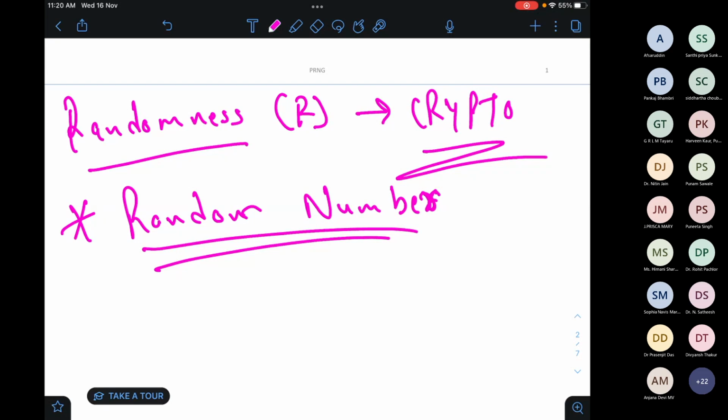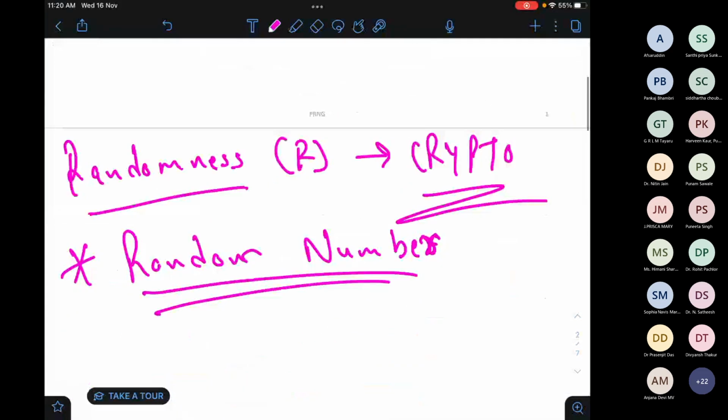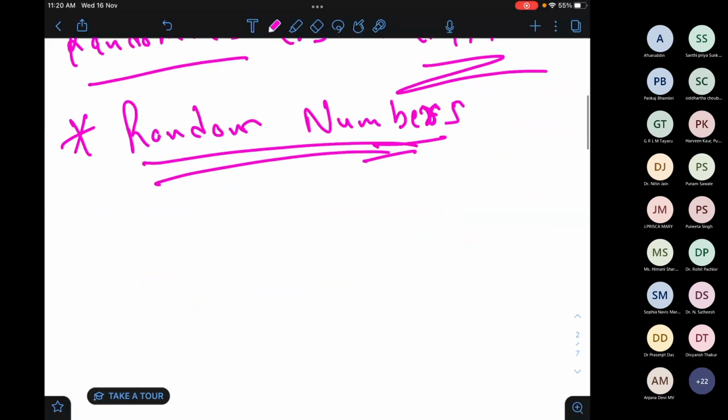Before going to the pseudo random object generator, first we have to clear up what randomness is and what random numbers are. Can anyone of you tell me what random numbers are?